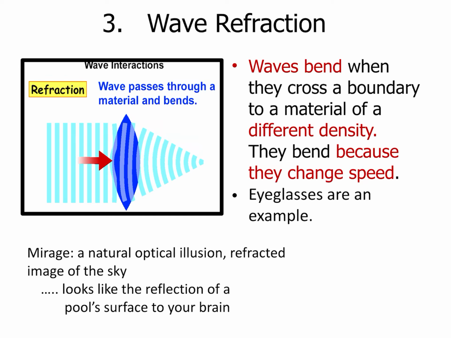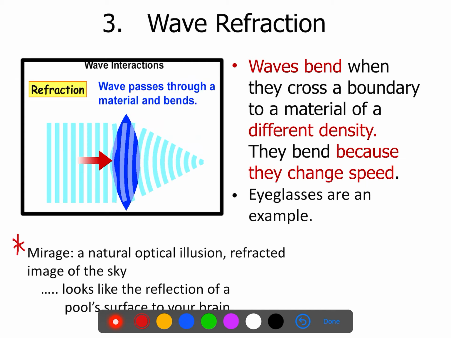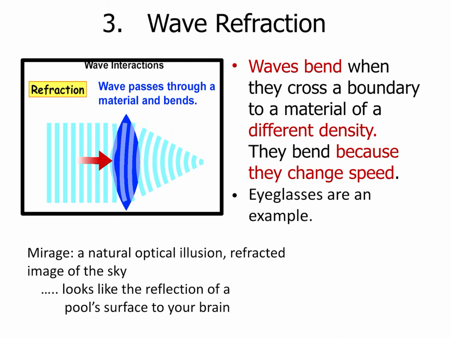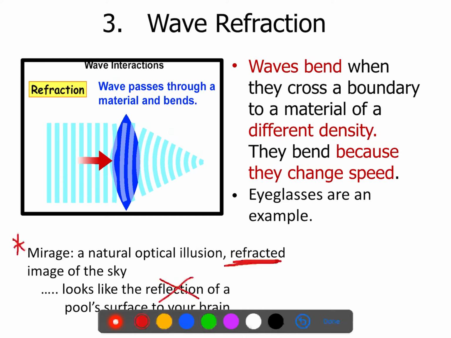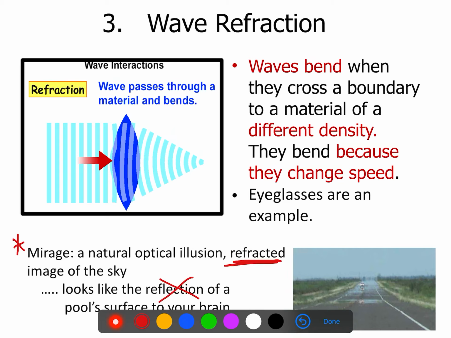All right, so down here we have a specific example of refraction. And guys, I want you to remember this. You need to know that a mirage is an example of refraction. Okay, now we often discuss this in the classroom, and I ask kids questions, and there's a lot of kids that easily get confused and they want to say that it is reflection. No, it is refraction. So here's what happens in a mirage.